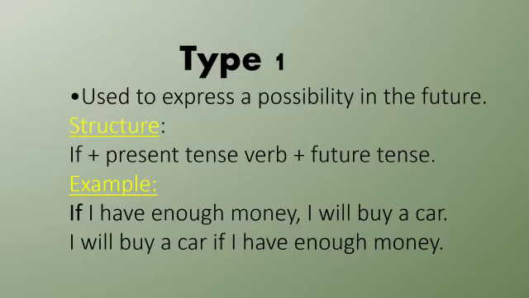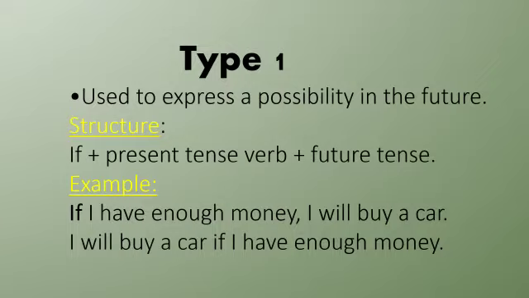Next we see type 1 or real conditional. Type 1 is used to express a possibility in the future. It is not certain, it is not sure that it will happen, but it is possible. We use this type when talking about real and possible situations in the future.